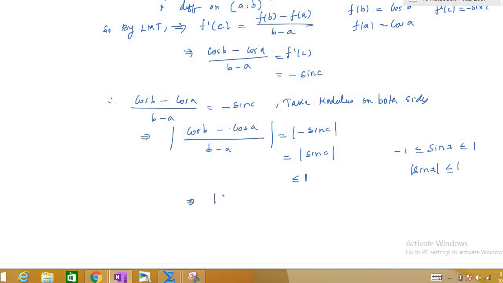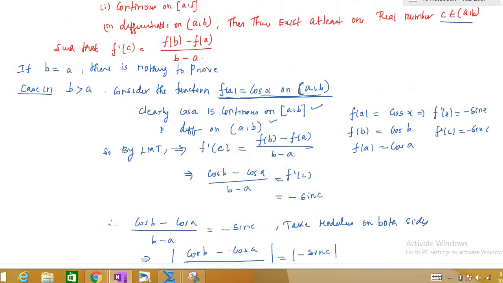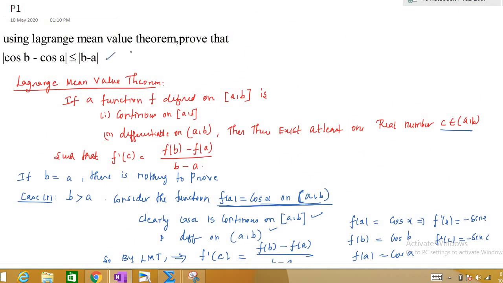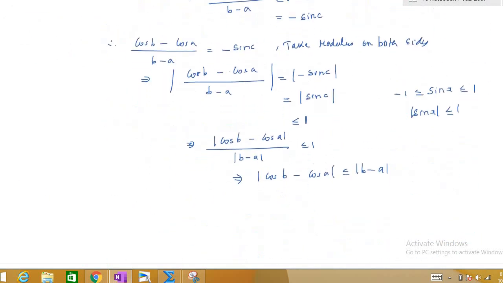So I can apply modulus to each term. So modulus of cos b minus cos a by modulus of b minus a is less than or equal to 1. If I bring this term to this side, I'll have cos b minus cos a is less than or equal to b minus a. That is what we need to prove, right? This is case 1. Again you have to prove this is true for case 2 also. So what will be our case 2?